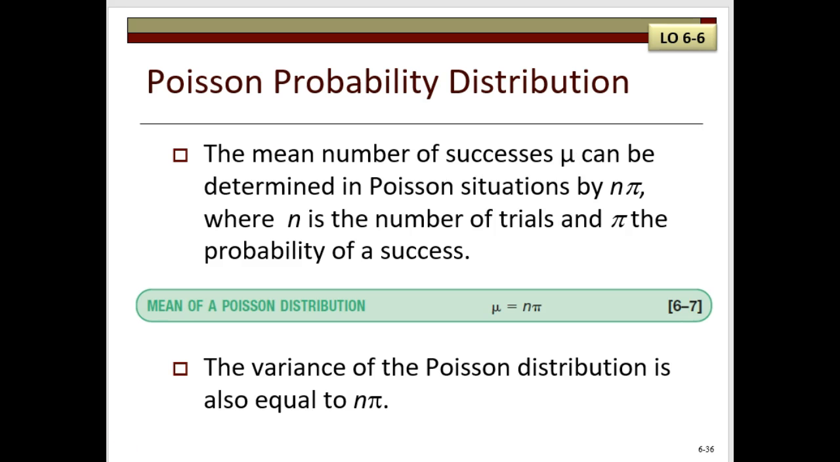The mean number of successes, mu, can be determined in Poisson situations by multiplying the sample size n by the probability of success pi. The variance of the Poisson distribution is also equal to the product of n and pi. So in other words, the variance of a Poisson distribution is equal to its mean, mu.